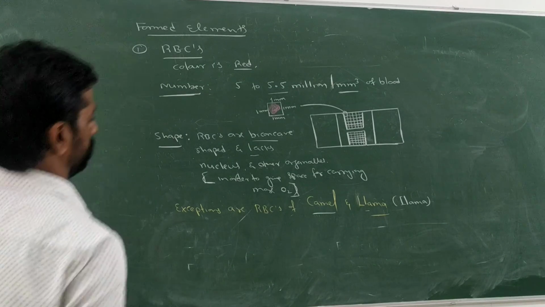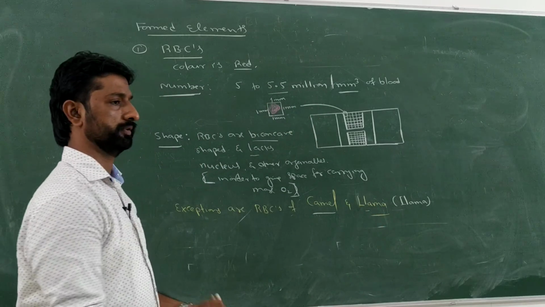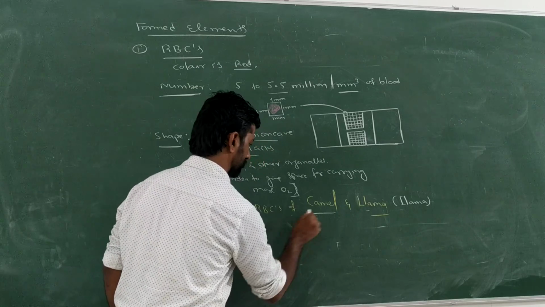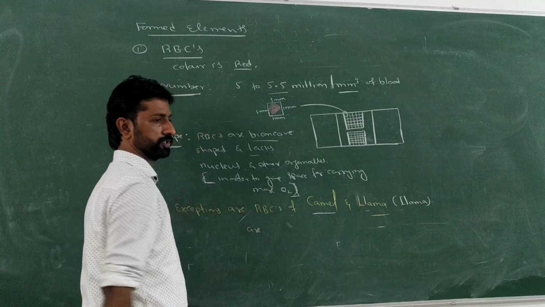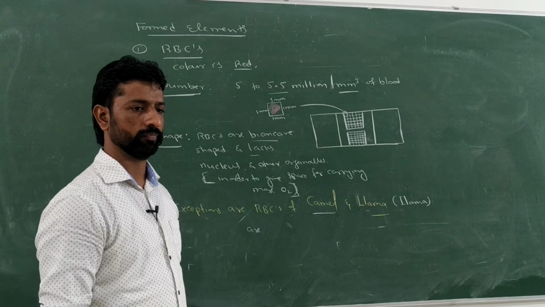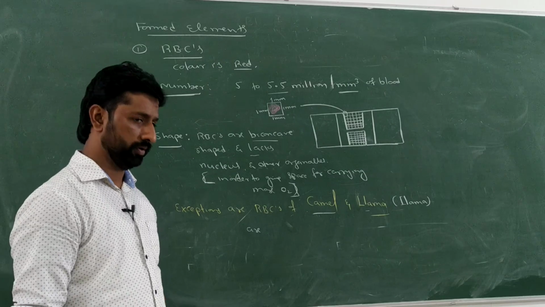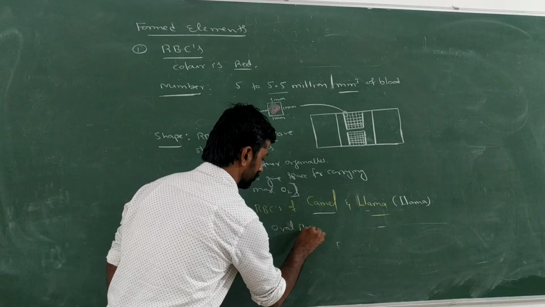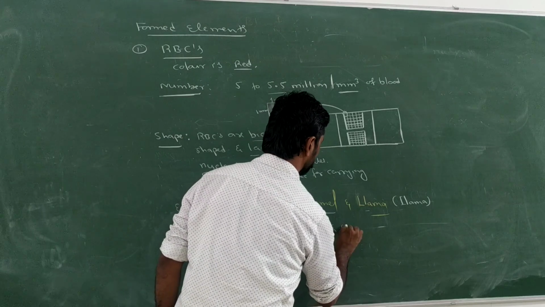How are the RBCs of the camel and the llama different from other mammals? Their RBCs are oval shaped and enucleated.